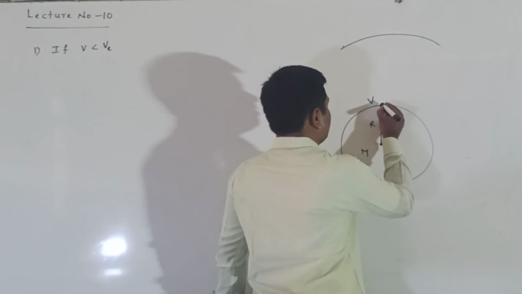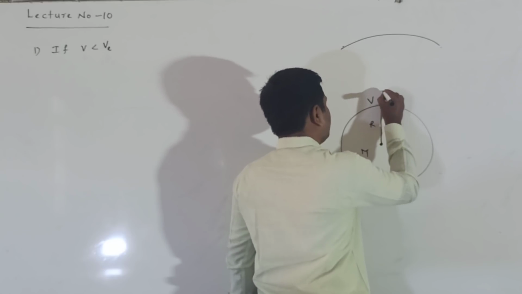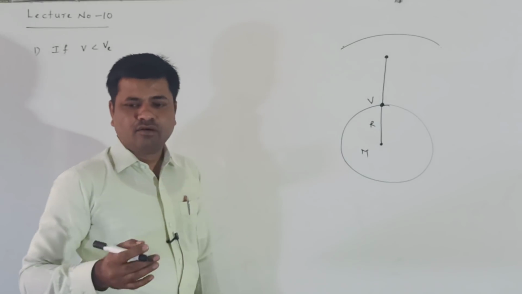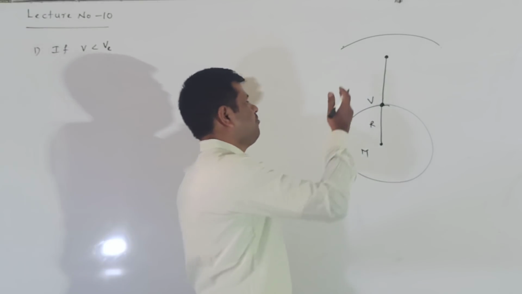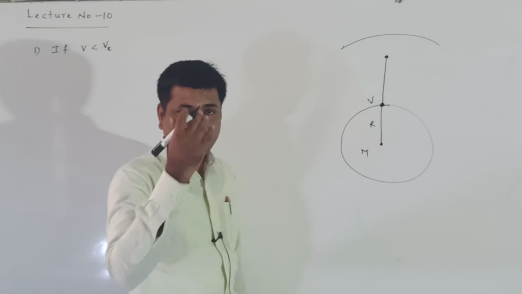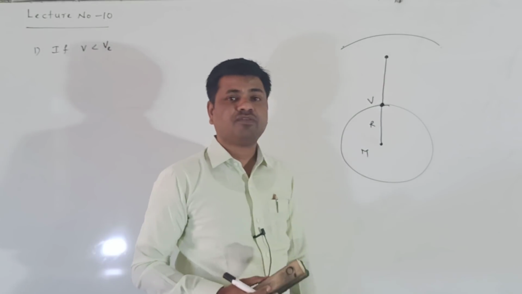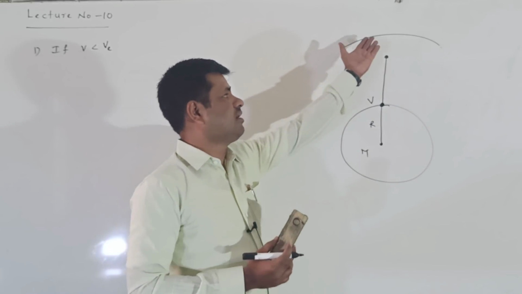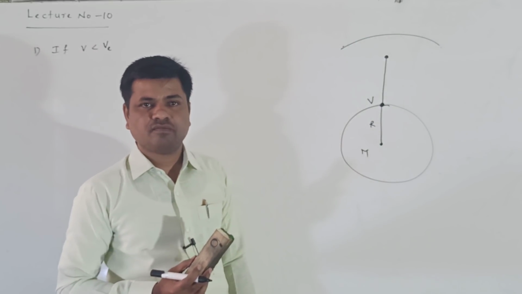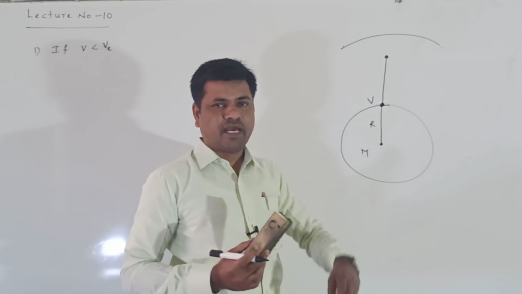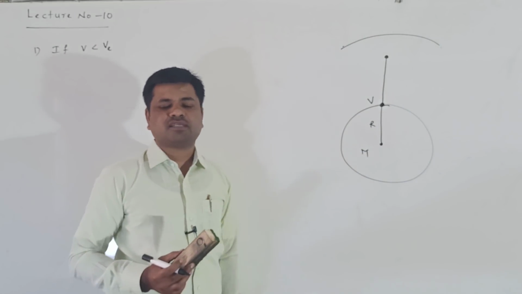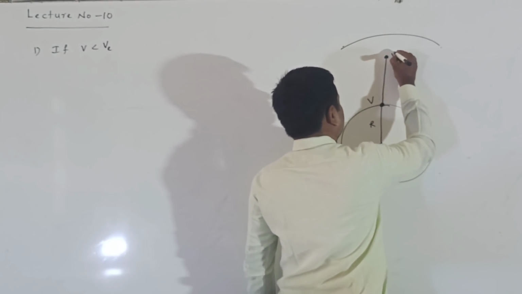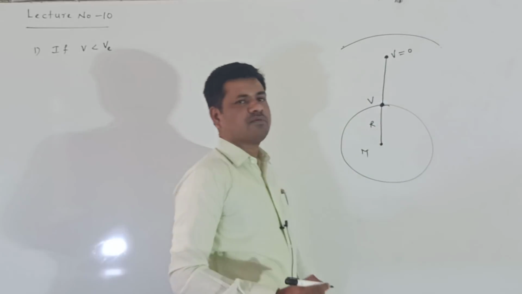It means that when the velocity V is given to the body, it goes to a certain height and comes back to the ground. Why does it come back? Which force is acting on this body? Gravitational force is acting, because it cannot cross the gravitational field of earth. So it goes to a maximum height and comes back to the surface of the earth. At the maximum height, velocity becomes zero.